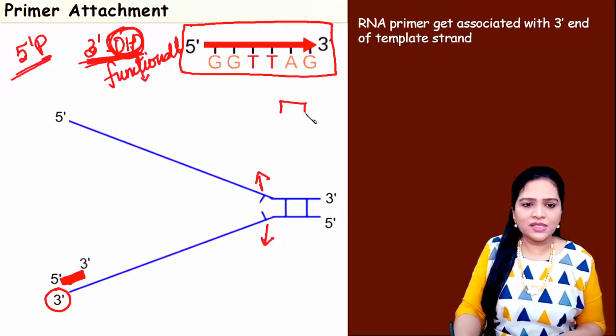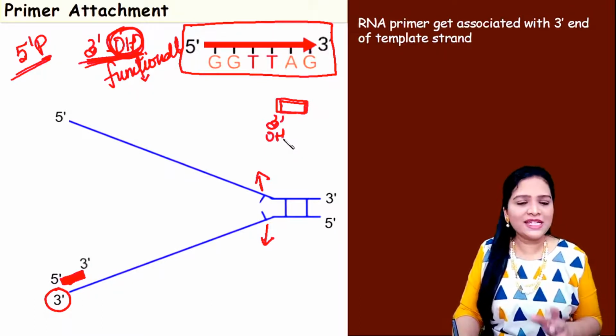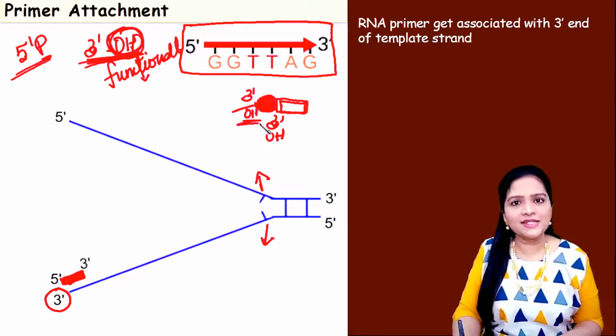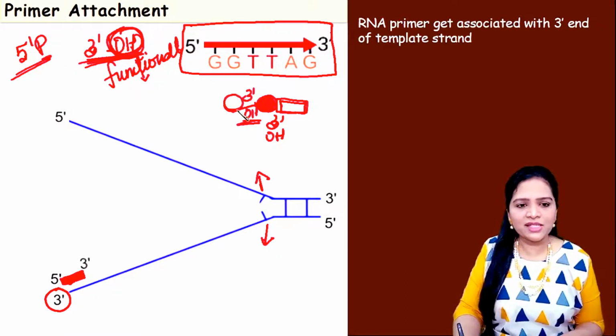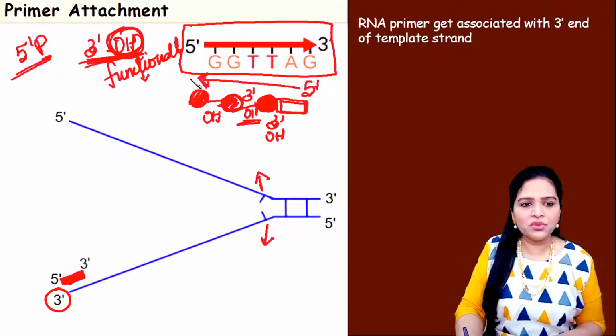See here, if this is one nucleotide and this is the 3' hydroxyl group, this is the functional group. That means this region is more interactive. So when another nucleotide comes, it will attach to this part only. Now this new nucleotide's 3' end will be here. This end is again open for the next nucleotide to come and attach. Now its OH group will be here, so the next nucleotide will come and attach here. Like this, the synthesis of the polymer will occur from 5' to 3' direction.